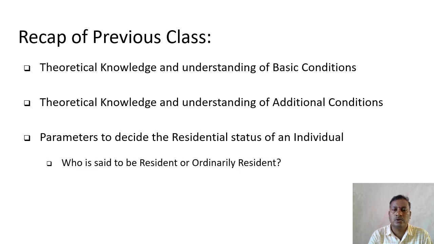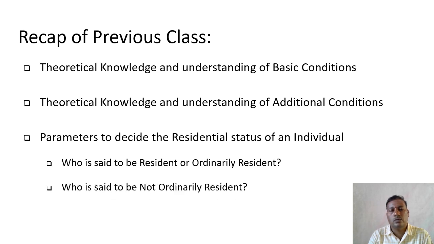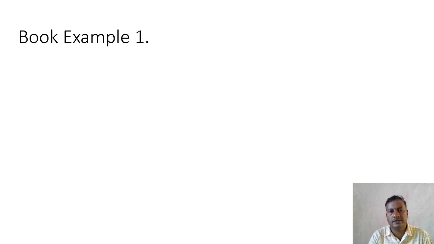So who is said to be a resident or ordinarily resident? What are the parameters for deciding not ordinarily resident, or who is said to be a non-resident? Anyhow, we'll revise while solving the problems.